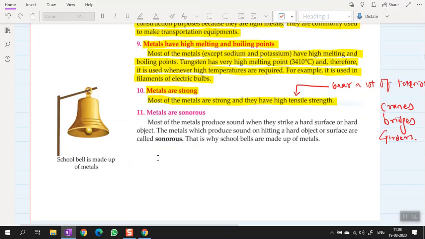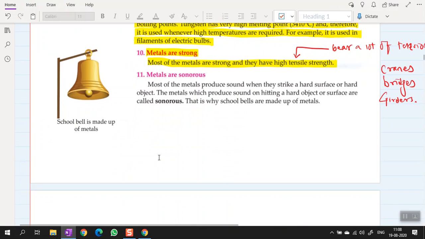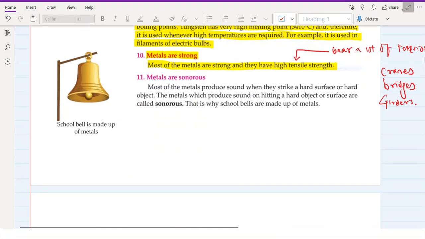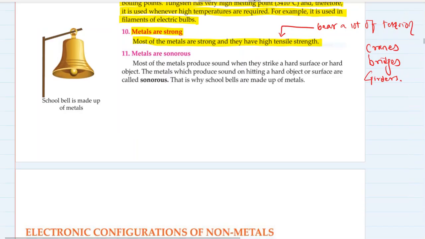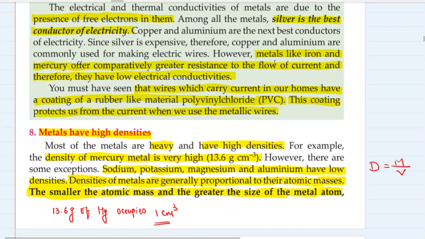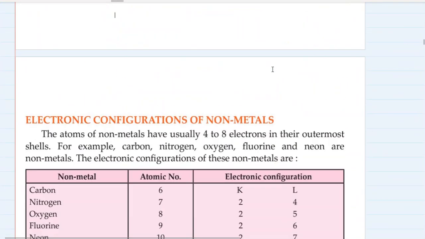Okay. Metals are sonorous. What do you mean by sonorous? Sonorous means they produce a ringing effect on being struck. Most of the metals produce sound when they strike a hard surface or a hard object. The metals which produce sound on hitting a hard object or surface are called sonorous. That is why school bells are made up of metals. So these are 11 properties of metals which we have just studied till now.